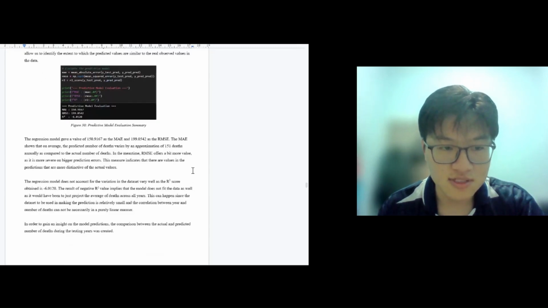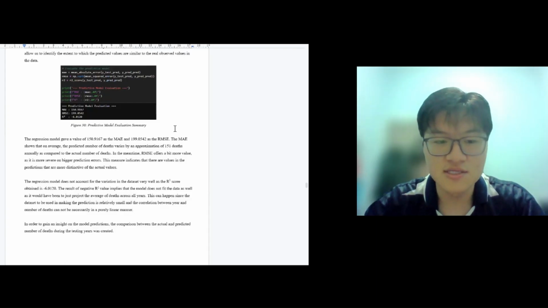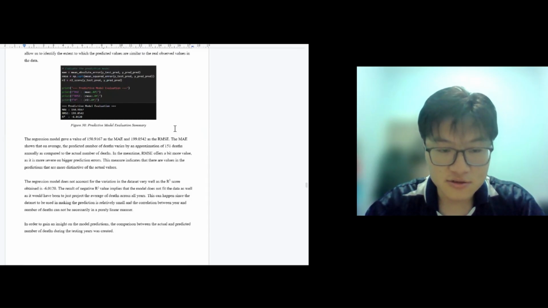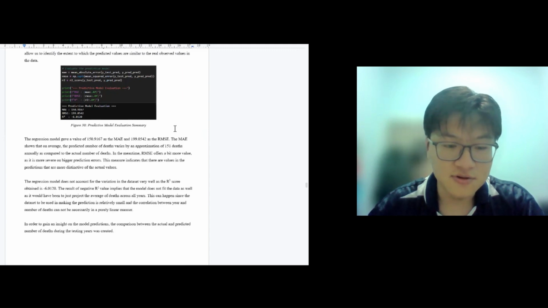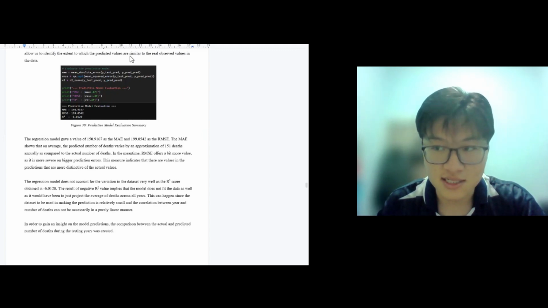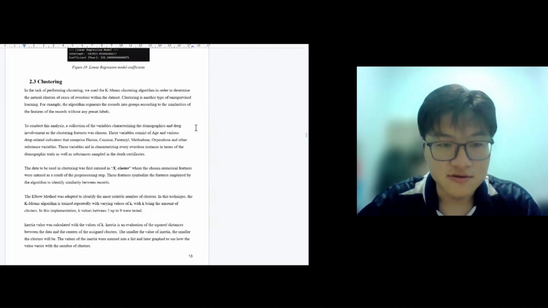However, the R-square value was negative, which means that the regression model does not explain the variation in the dataset very well. This is mainly due to the small size of the dataset and the fact that the number of deaths does not follow a perfectly linear pattern across the years. Even though the prediction accuracy is limited, the regression model still helps illustrate the overall upward trend of drug-related deaths over time, which provides useful insight into long-term patterns in the dataset. Next, I will explain the clustering analysis.